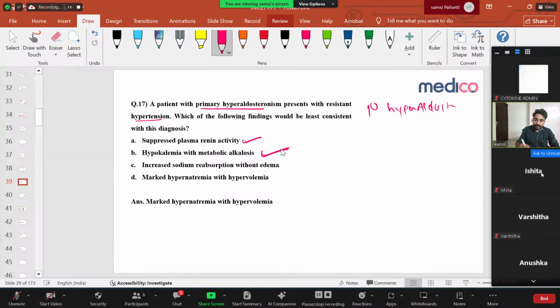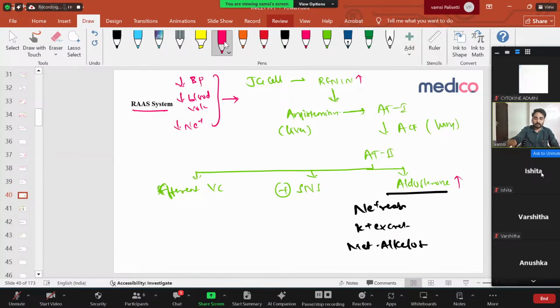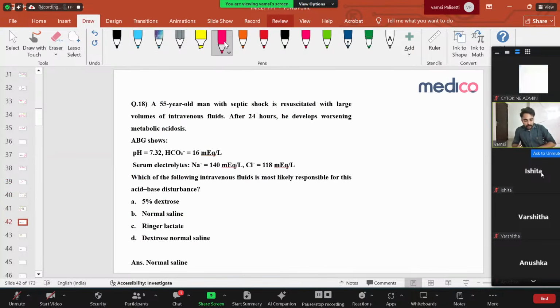Increased sodium reabsorption is sodium reabsorption without edema, correct. And marked hypernatremia with hypervolemia: this is wrong. There will never be hypervolemia because it is not like ADH. ADH is free water reabsorption. This is not causing any free water reabsorption, so there is no hypervolemia. So this is the wrong option. Clear? Very important thing. These are the few questions you'll be asked in hyperaldosteronism. Okay, let us go to the next question.